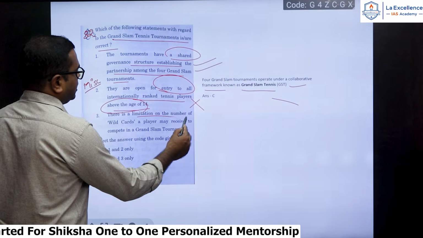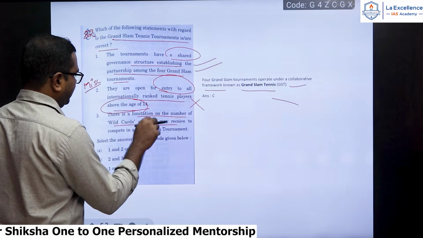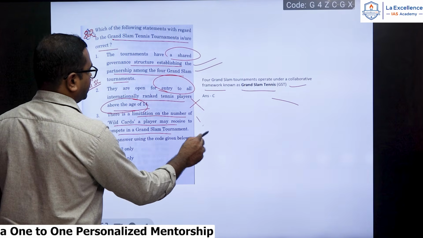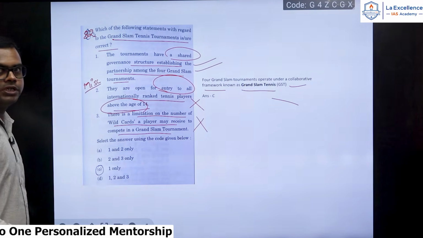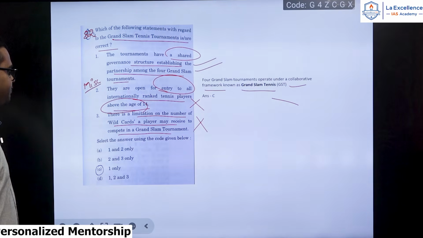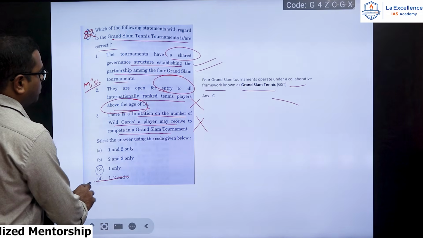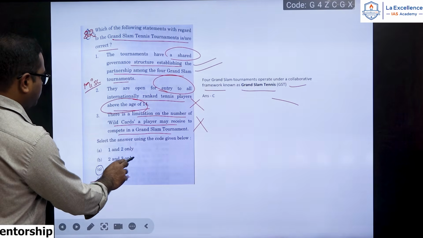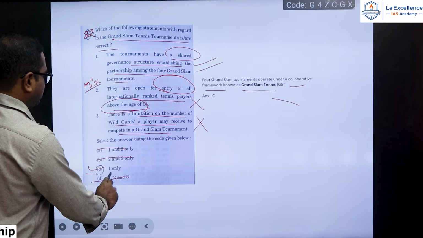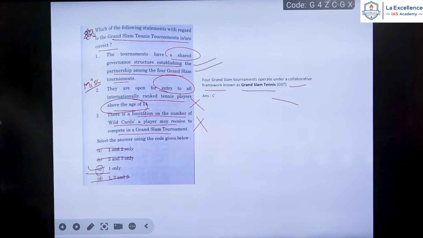There is a limitation on number of wild cards a player may receive to compete in a Grand Slam. Okay, this is again wrong. There is no such limitation of wild cards. Okay, so 3 is wrong. And 2 is also wrong. So only one, option C will be the correct here.